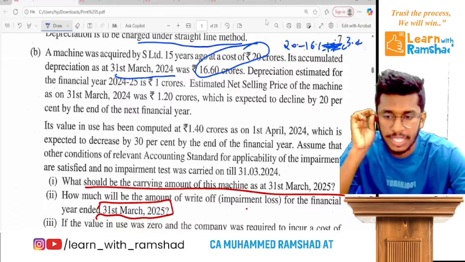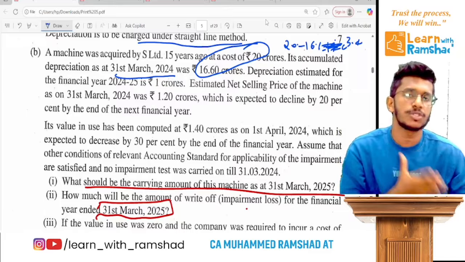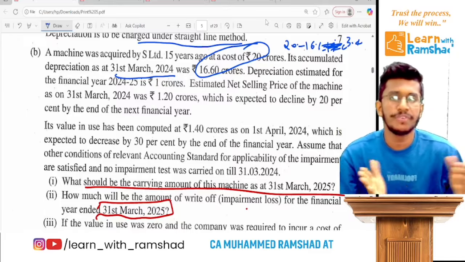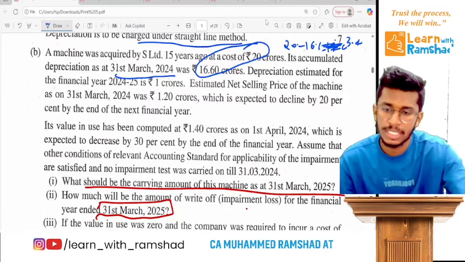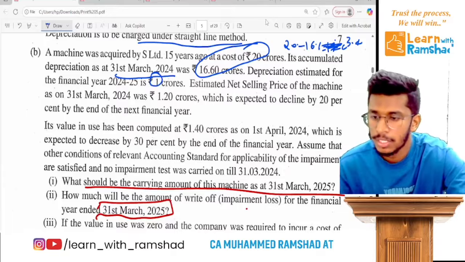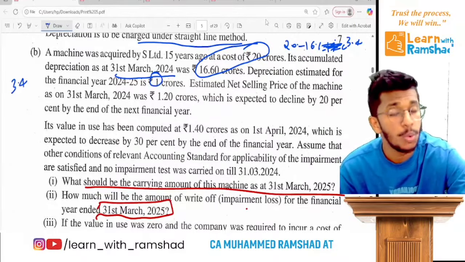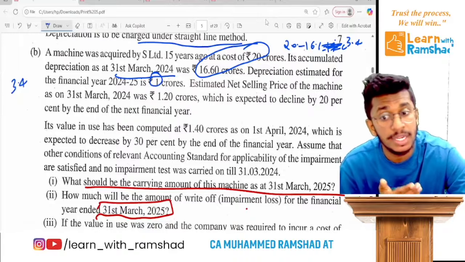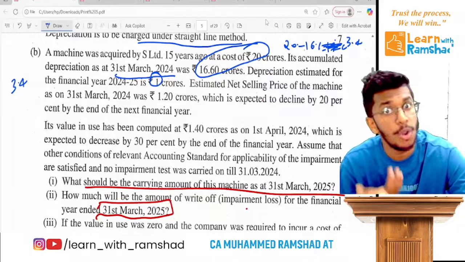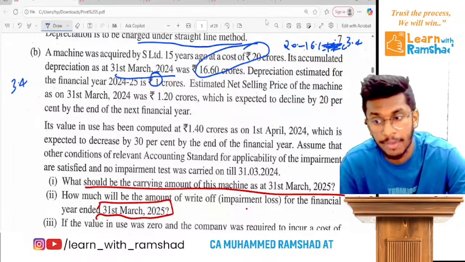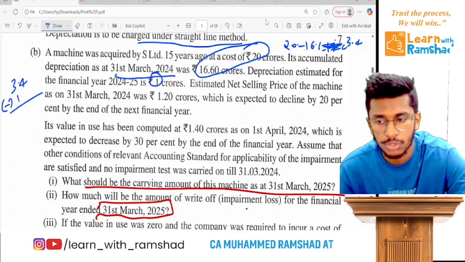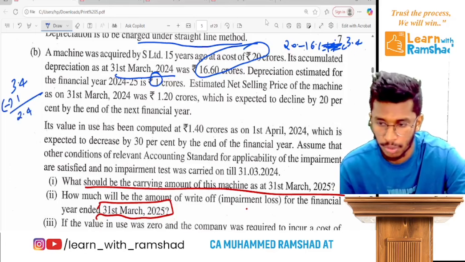Ready? Now, depreciation estimated for the next year, that means after 31st March 24, year 24-25, is 1 crore. Clear? So 3.4 is the book value on 31st March 24. To get the carrying amount on 31st March 25, you must deduct 1 crore also. So you'll get 2.4 crore.